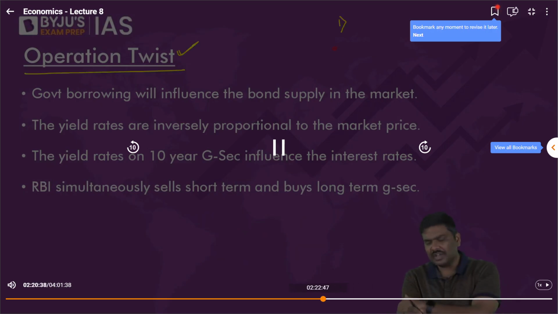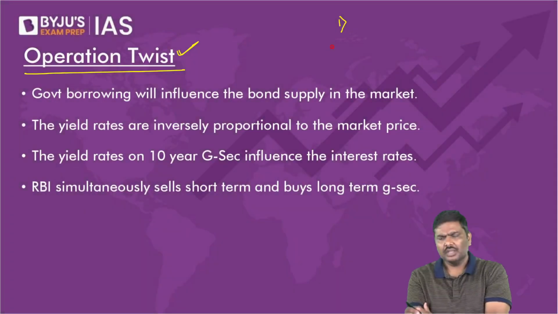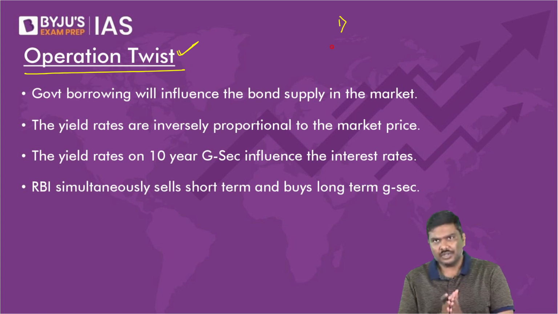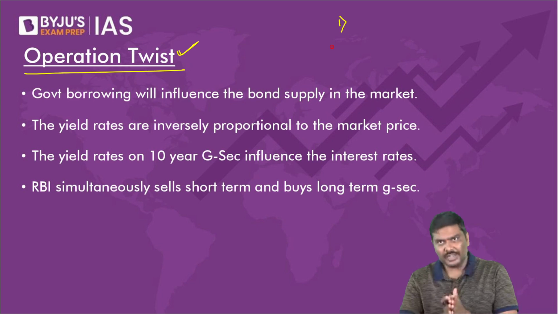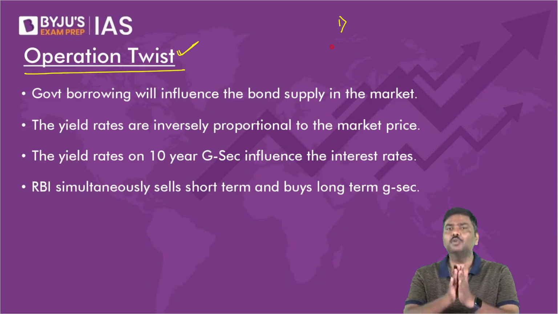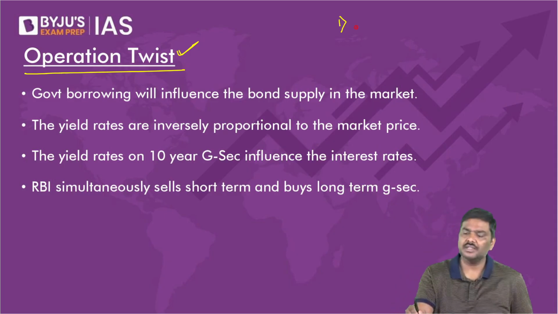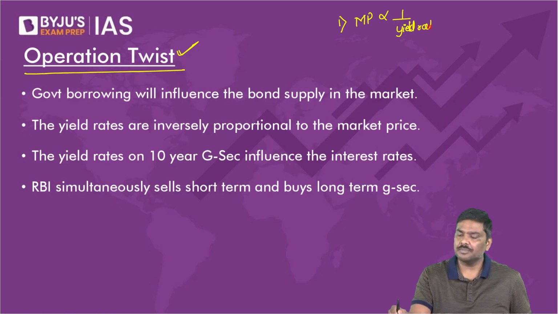Just checking some of the comments of the students. They were concerned about the calculations that I showed in the earlier slide. If you have not understood the calculation, do not worry. I repeat, do not worry. UPSC will not ask you to calculate. All you need to remember is that market price is inversely proportional to the yield rate. Market price is inversely proportional to yield rate.